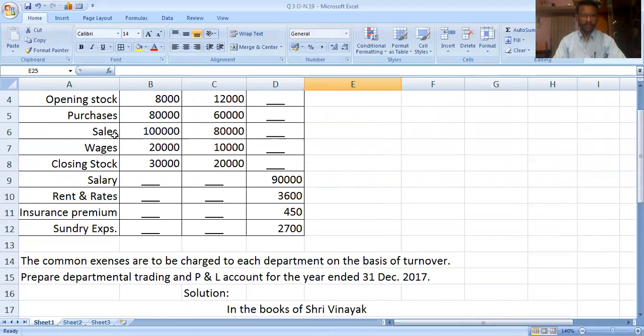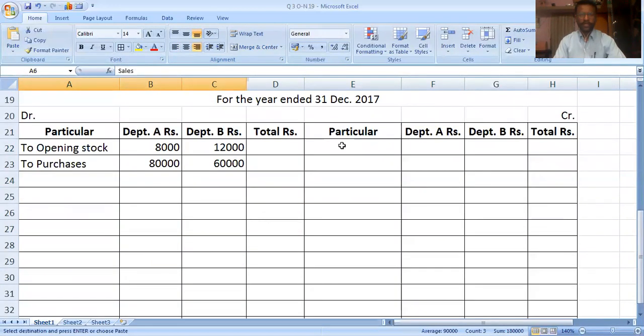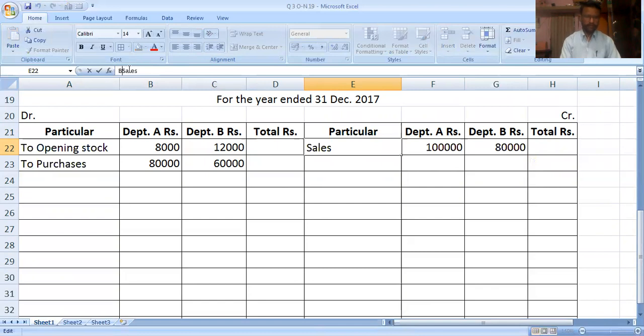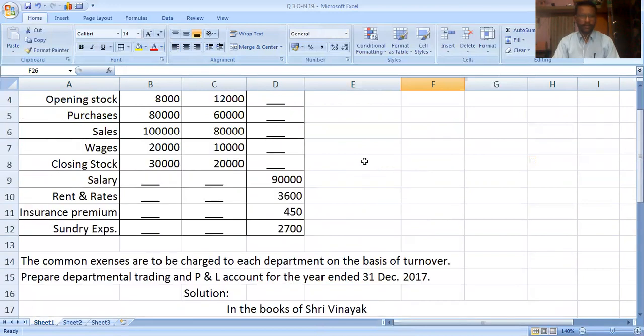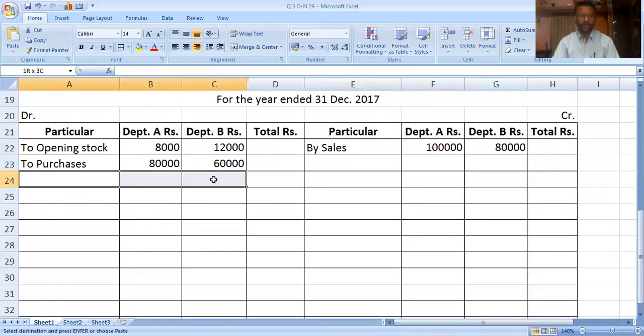The next, sales, goes to the trading account credit side. By sales, 1,00,000 for Department A, 80,000 for Department B. Then wages go to the trading account debit side.